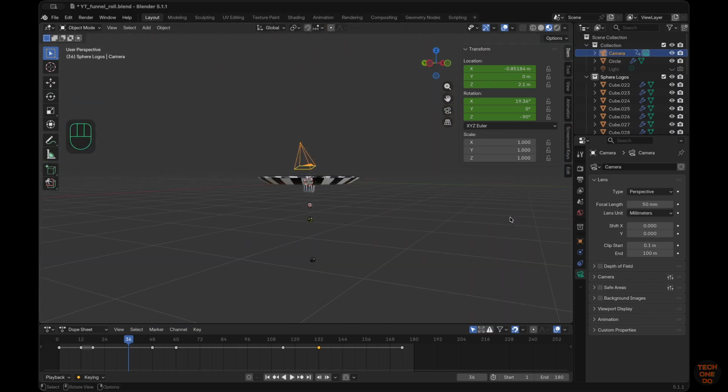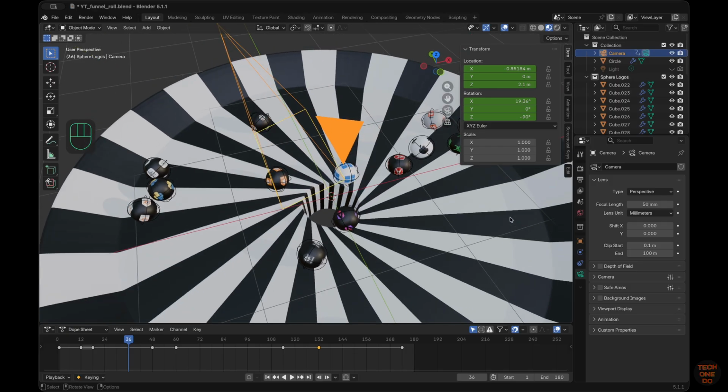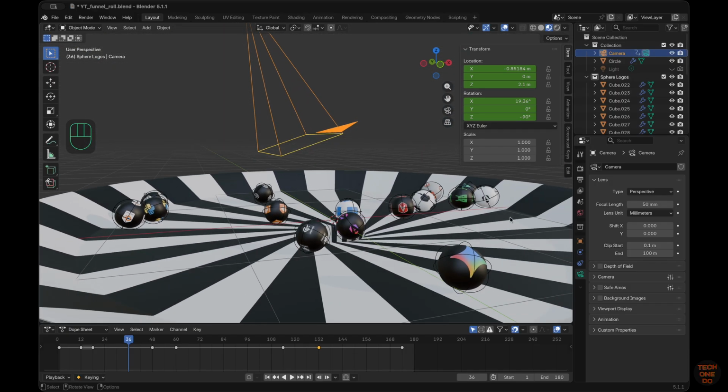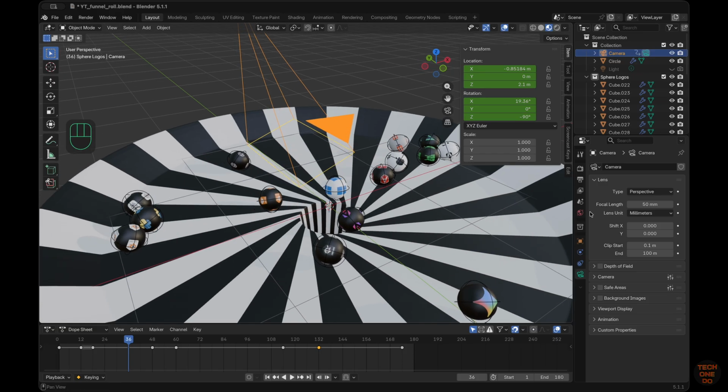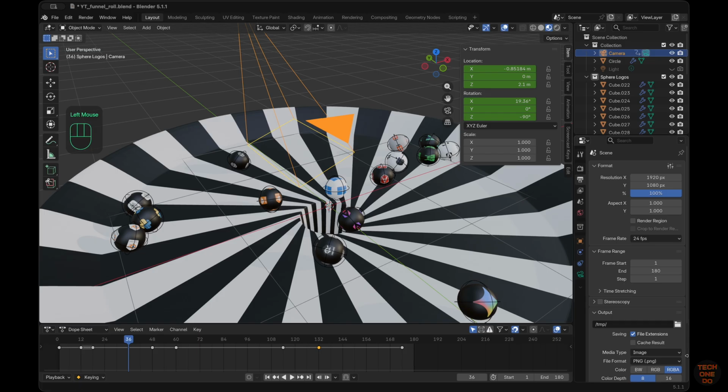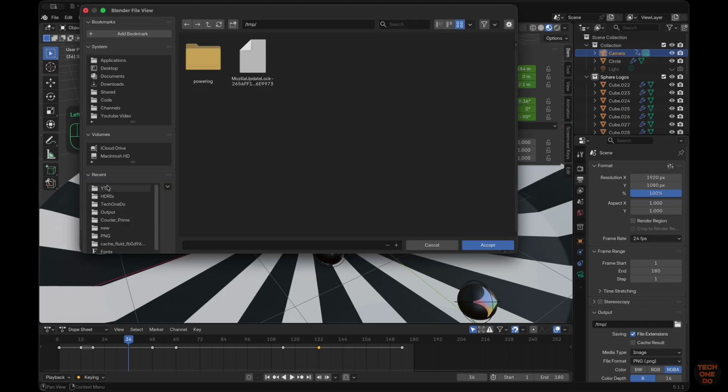Now let's look at rendering the animation. To do that, go to Output tab. Select the output folder and type in a file name.